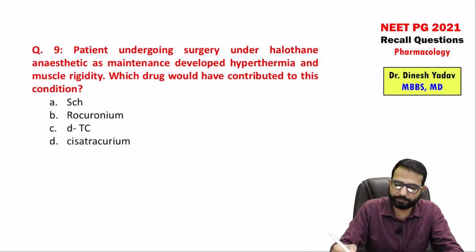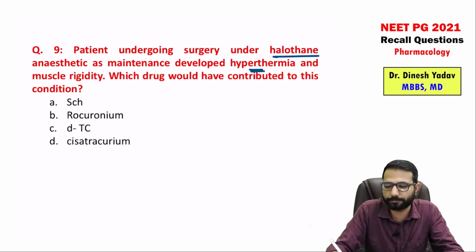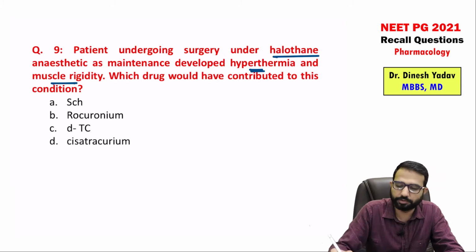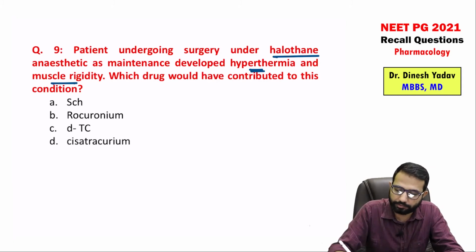Next question, you can see very simple question but very tricky. A patient undergoing surgery under halothane maintenance anesthesia develops hyperthermia. So it is halothane induced hyperthermia and muscle rigidity. What drug would have contributed to this condition?